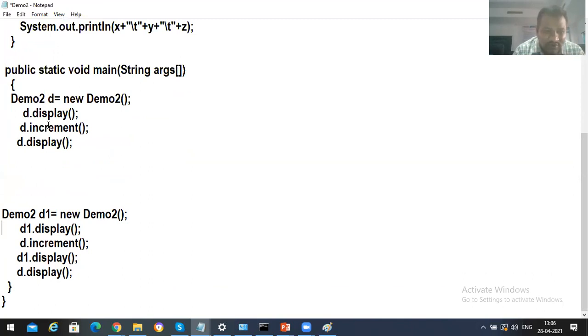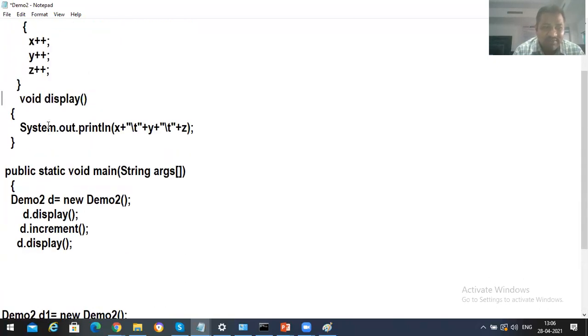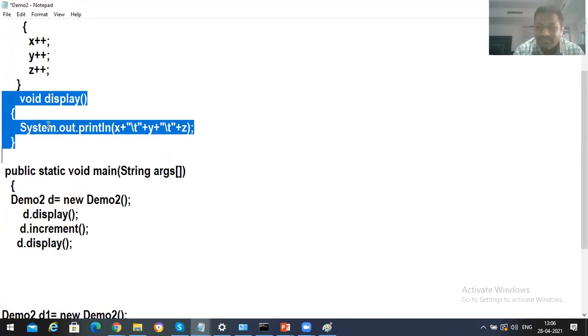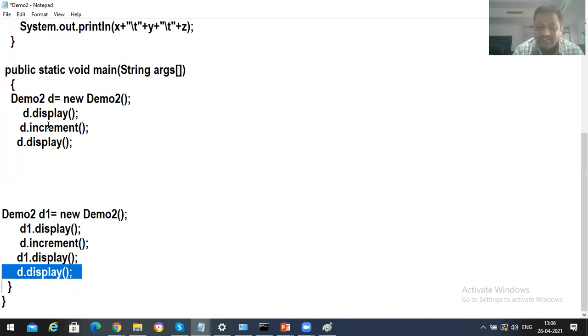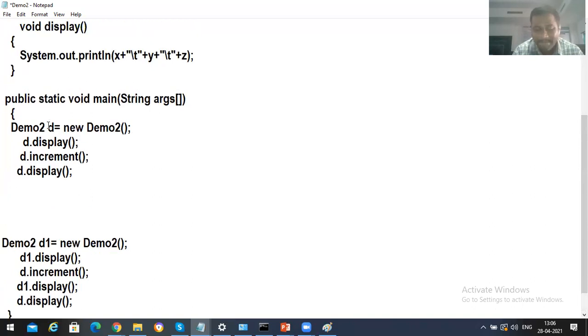Now again I'm going to call d dot display. I do not call d1 dot increment over here. Again, what happens? D1 dot display means what values will we get for x, y, z? 0, 0, 0. After that, d dot display means what values will we get? 2, 2, 2. Very good. Let's execute this.